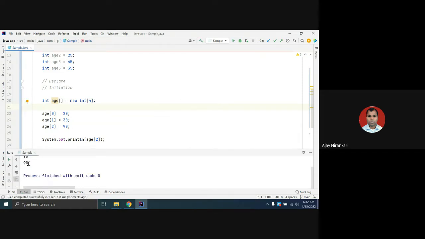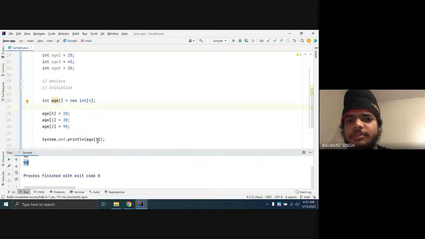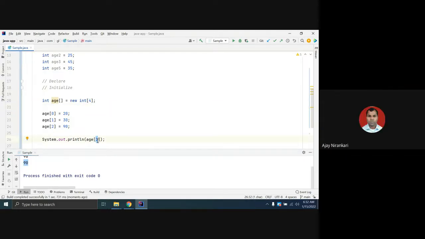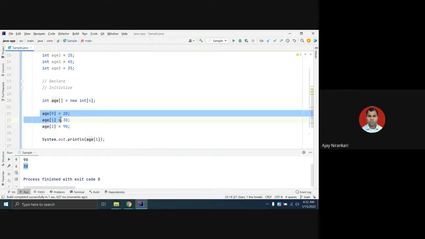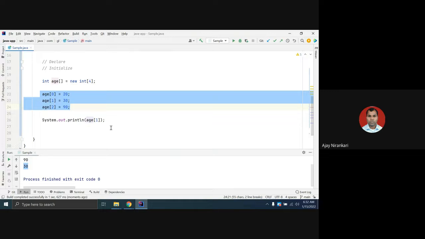If I want to check the age at position 1, you get the value 30. So this is the way you can declare, this is the way you can initialize, and this is the way you can use.